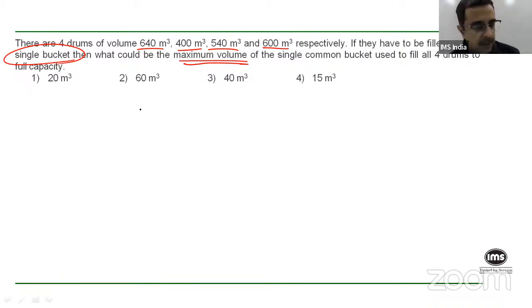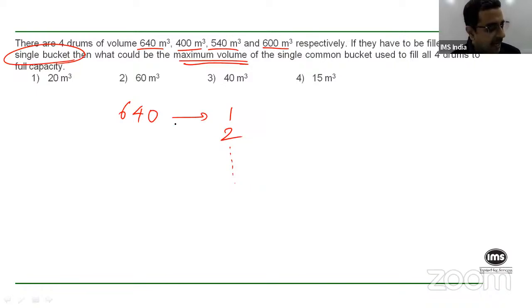Now, if I consider any one of them, let's say the drum having a volume 640. If I want to fill a drum of volume 640 using a particular bucket, what can be the capacity of that bucket? For example, can I have a bucket of capacity 1? Yes, I will have to fill that 640 times. Can I have a bucket of capacity 2? Yes, again, I will have to fill it 320 times and so on. So I can have any value as the capacity of the bucket that is a factor of 640. Do you get that?